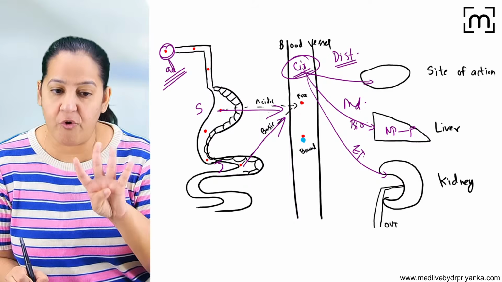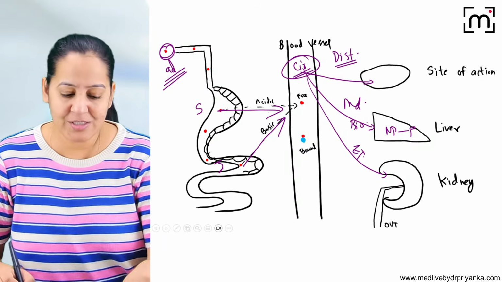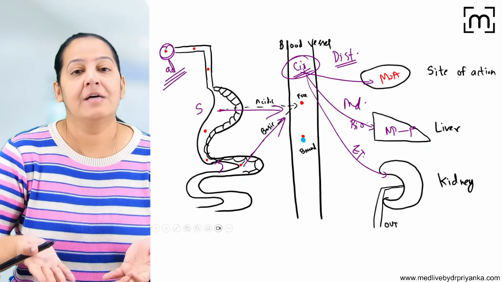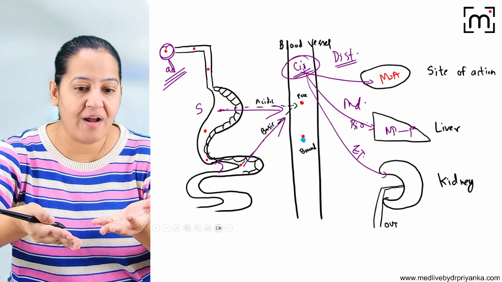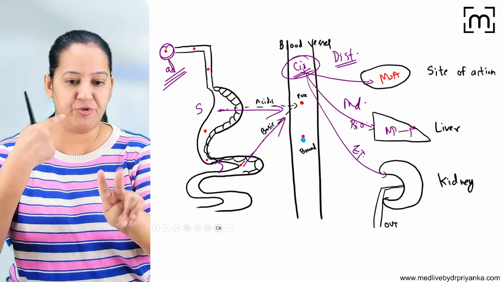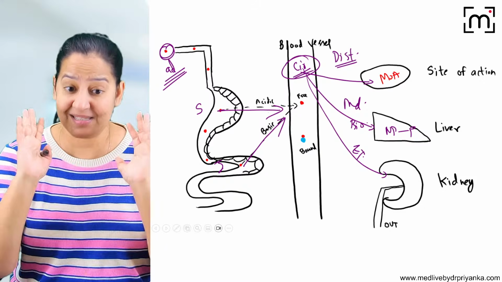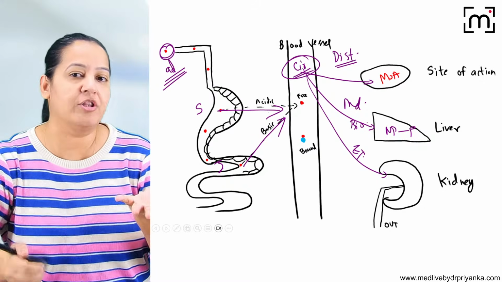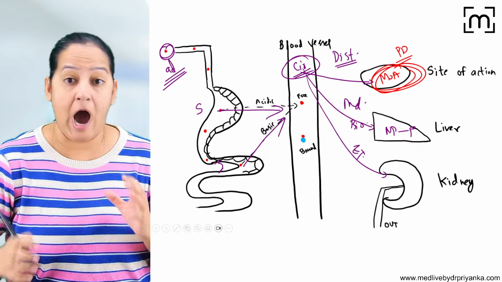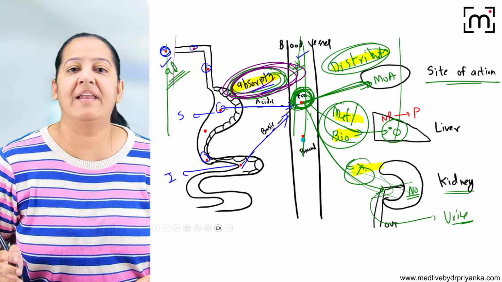So the body is doing 4 things on the drug, and that is known as pharmacokinetics. The drug is doing only one thing on the body, that is mechanism of action, and that is pharmacodynamics. So what the body does on the drug, that is pharmacokinetics, PK, which I am teaching you today. I will teach you 4 chapters: absorption, distribution, metabolism, excretion. One by one we will deal with the 4. First understand the basics. What the drug is doing on the body, that is mechanism of action, is pharmacodynamics. That I will take in another session. How the drug acts, that is mechanism of action, that is pharmacodynamics, we will deal with in another session.